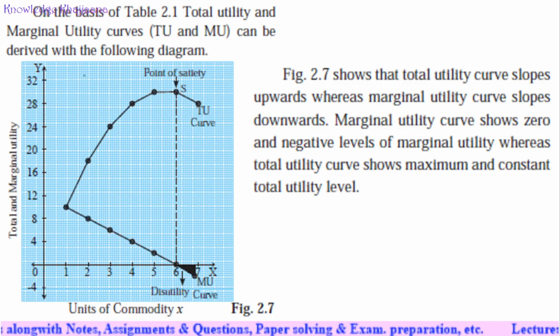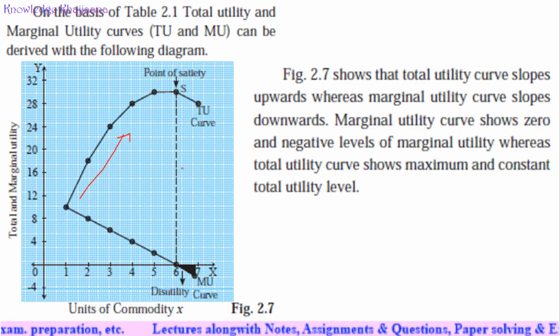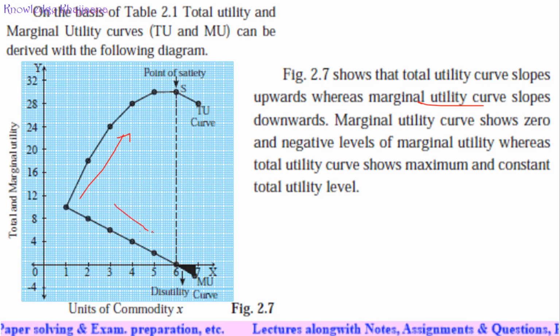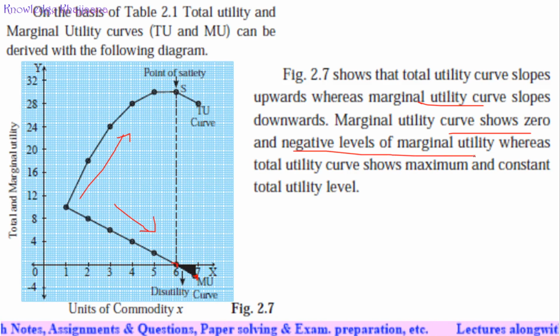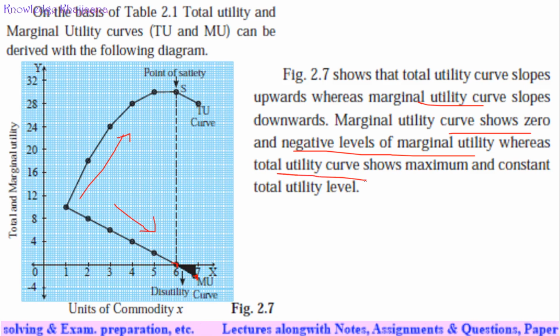Now see how to read it. See, figure 2.7 shows the total utility curve slopes upward, whereas the marginal utility curve slopes downwards. The marginal utility curve shows 0 and negative levels. It shows the 0 level also and the negative level also, whereas the total utility curve shows maximum and constant utility. It has reached maximum and constant utility.